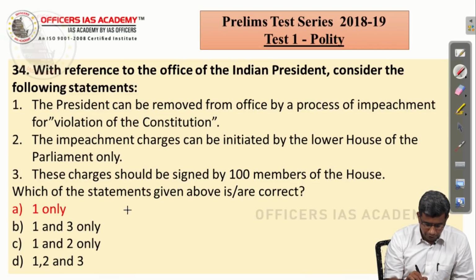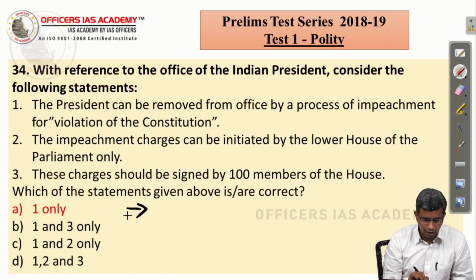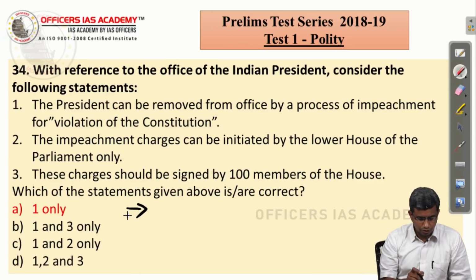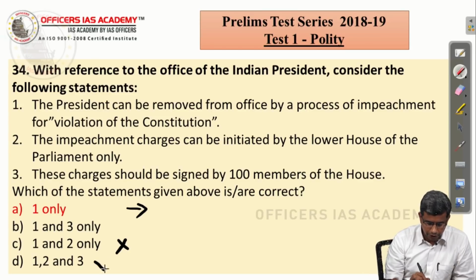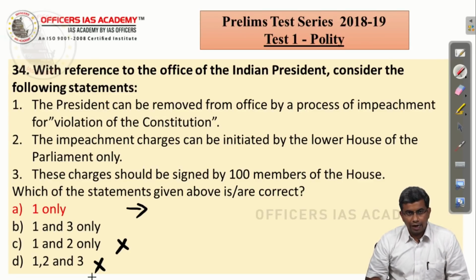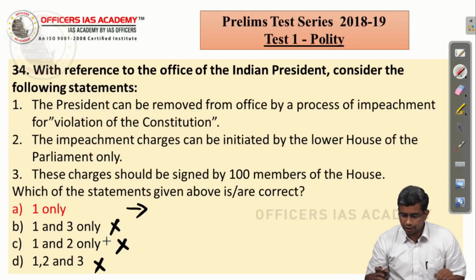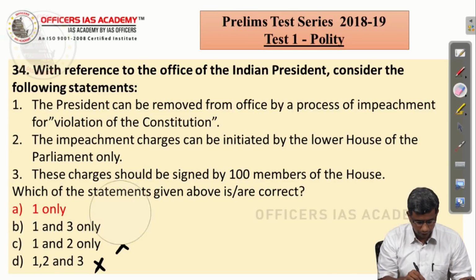So, the option could be A, B, C or D, but you know the second statement is wrong. So, this option gets eliminated, this option gets eliminated, and you know that it has to be introduced by 1/4 of the members, not by 100 members. It has to be supported by, should be signed by 1/4 of the members. So, you know that this statement is also wrong. So, the correct answer is A, 1 only.